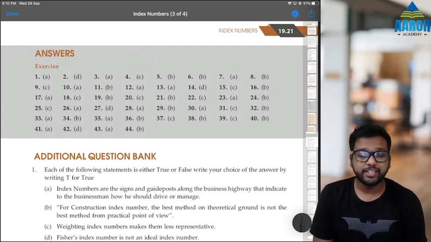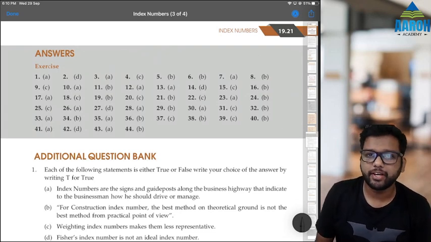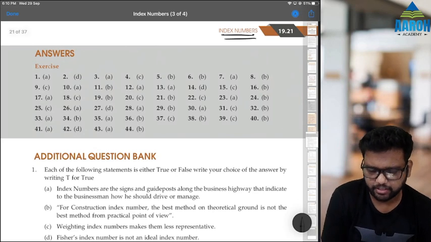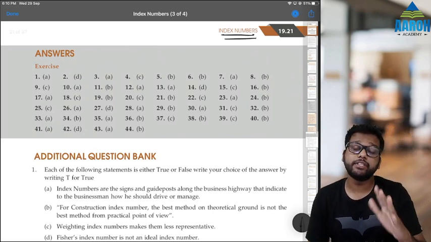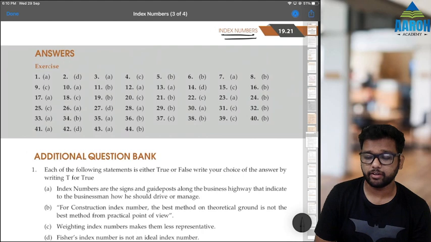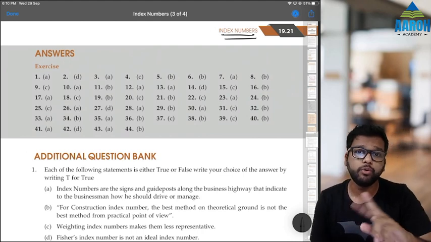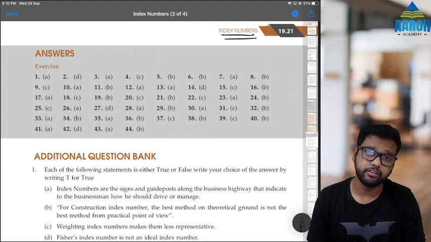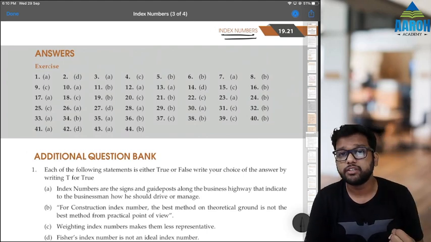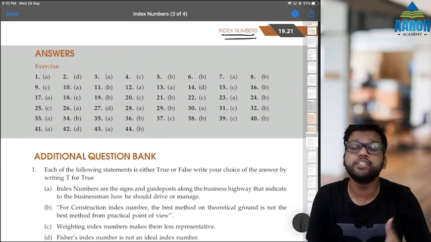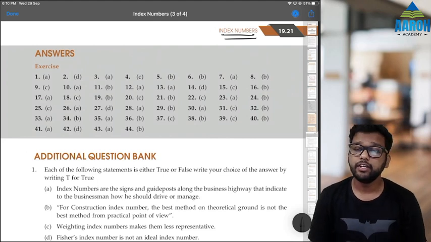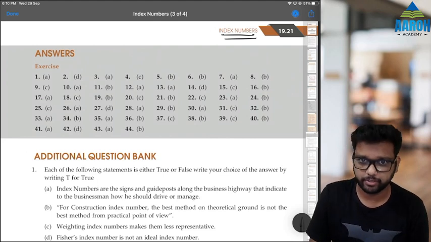Okay, hi everyone. So let's start with additional question bank of index numbers. Before we start, just remember that this chapter is now especially important. Why? Because time series plus index number had weightage of around 4 to 6 marks in exams earlier. But now time series is removed. That means now index number alone has 4 to 6 marks of weightage around in exams. So this is a very important chapter now.